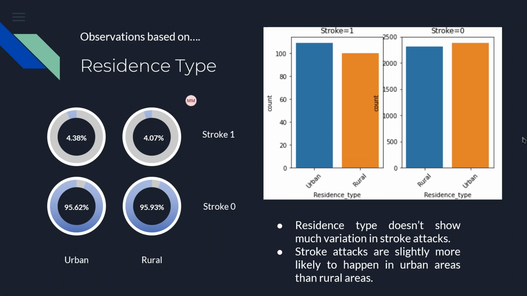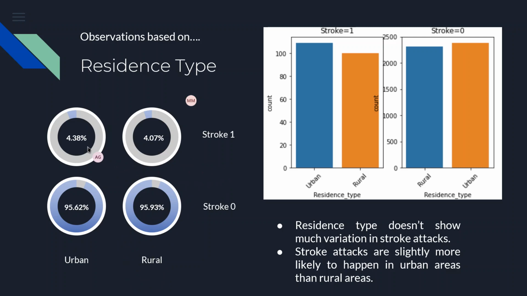So basically, another example, as you can see here, is that one means the person had stroke and zero means the person did not have stroke. In urban, more than 100 people had stroke, and around a similar figure of rural people also had stroke. In terms of percentages, 4.07% of people in rural areas had stroke, and 4.38% of people in urban areas had stroke.